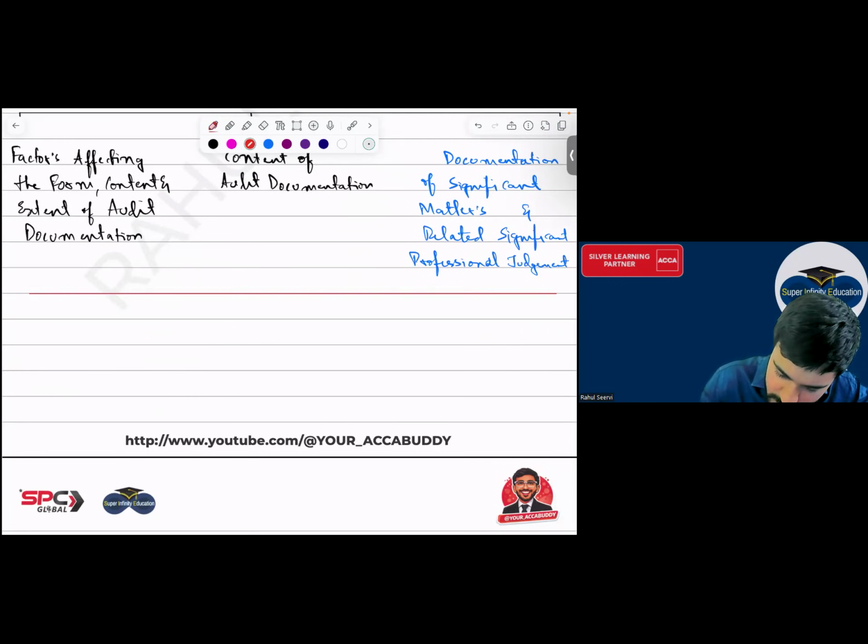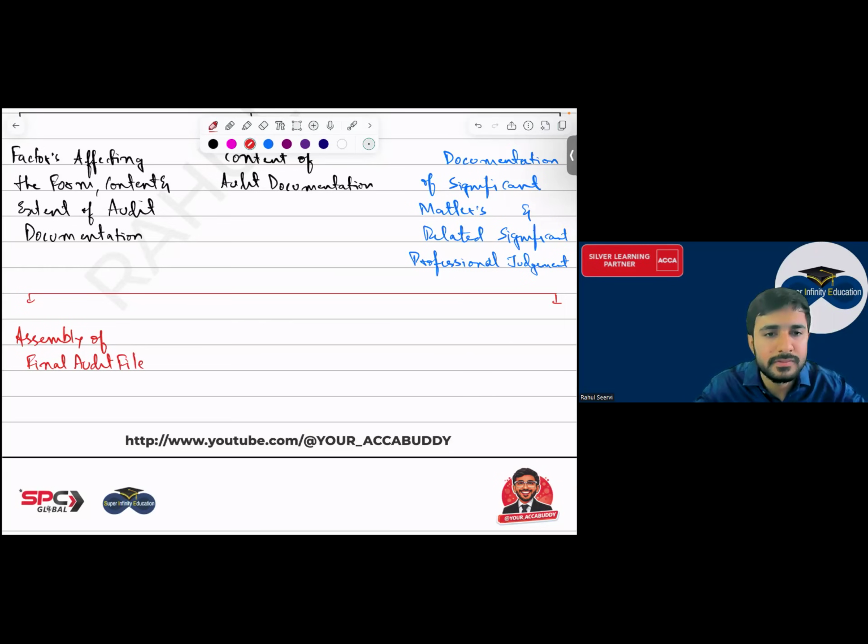Then, now the last point which I'll be doing again important from theory MCQ. Assembling of final audit file. Yes, sir. Then ownership of audit documentation.